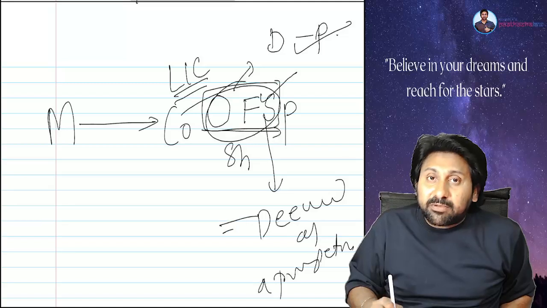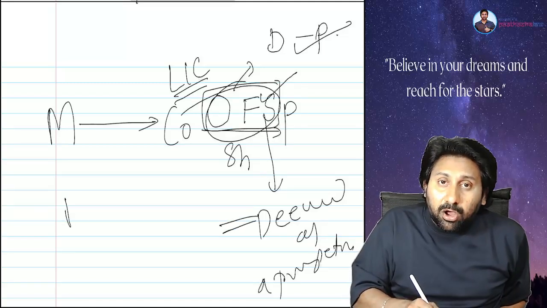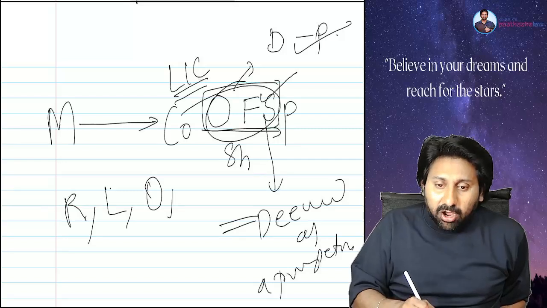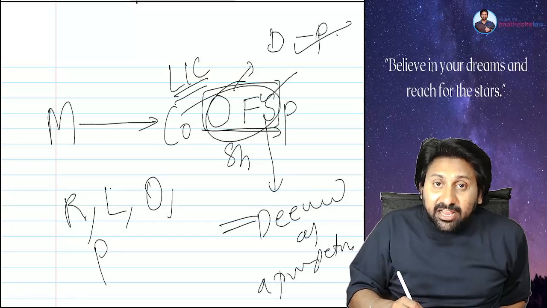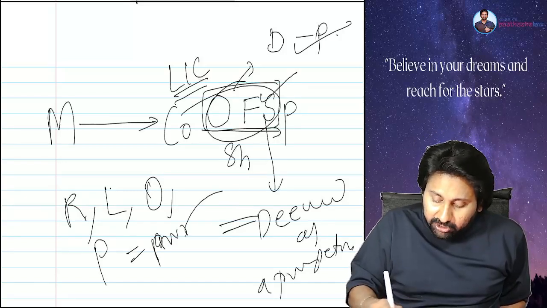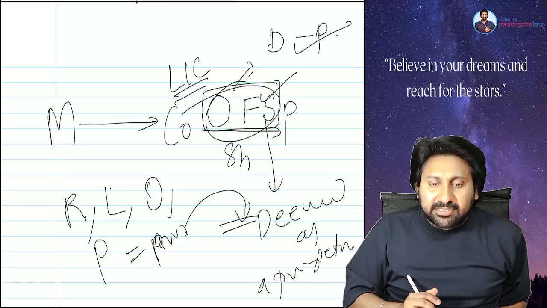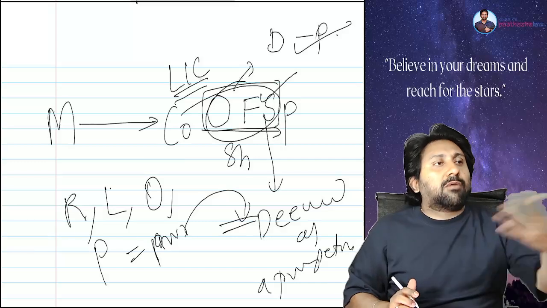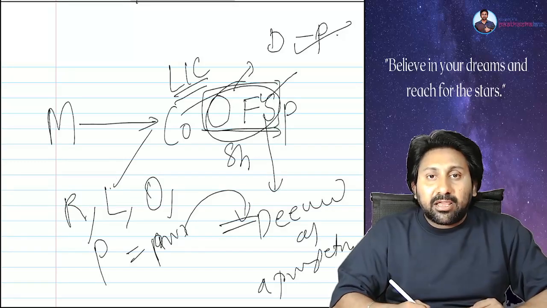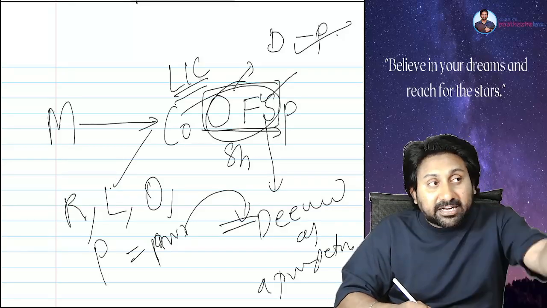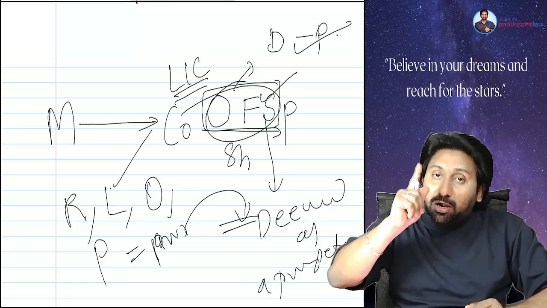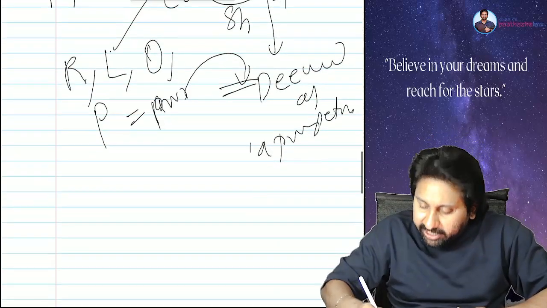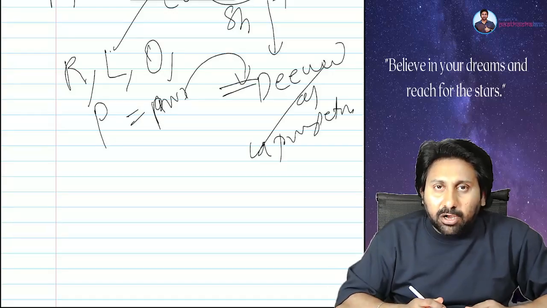If it is deemed as a prospectus, what will happen? All the rights, all the liabilities, all the obligations, all the privileges attached to a prospectus will also apply to the deemed prospectus. Simply to tell, what right does a prospectus have? The right to tell about the company. What liability? If something is nonsense in the prospectus, directors will be kept in jail. Whatever is applicable to a normal prospectus equally applies to the deemed prospectus. Understood, everyone?